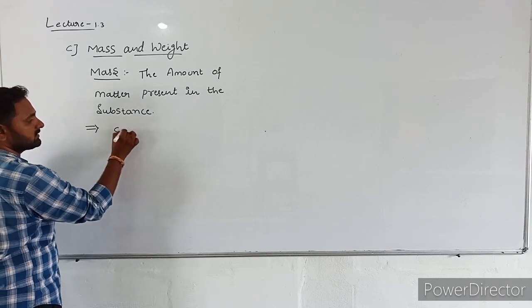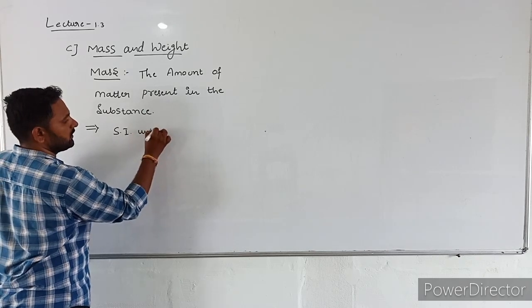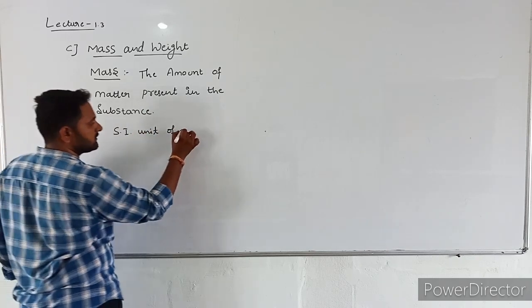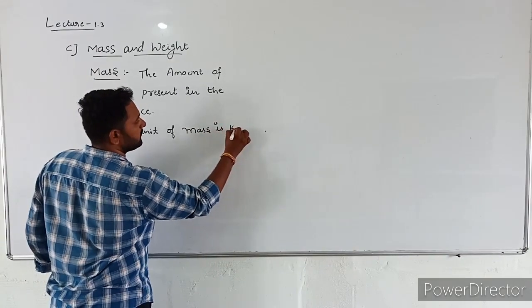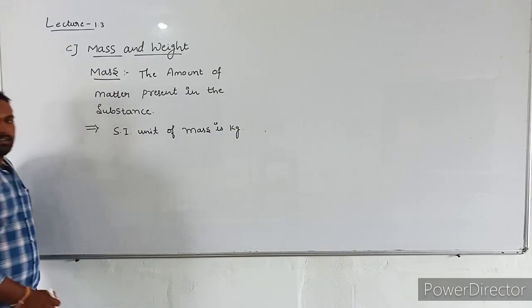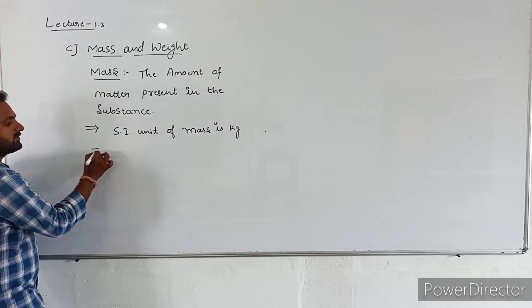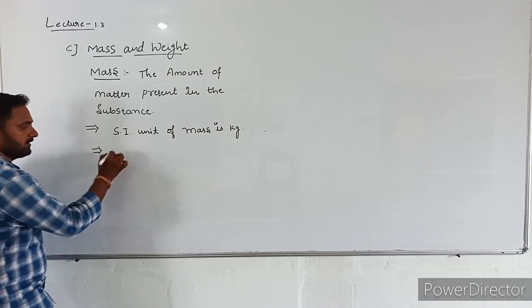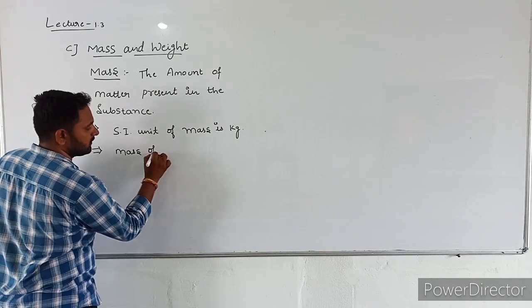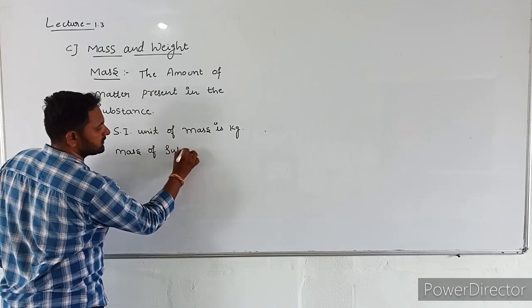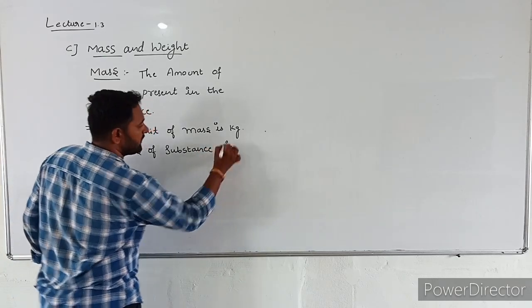What is the SI unit of mass? SI unit of mass is kilogram, kg, right? The SI unit of mass is kg, and the mass of a substance is always constant.